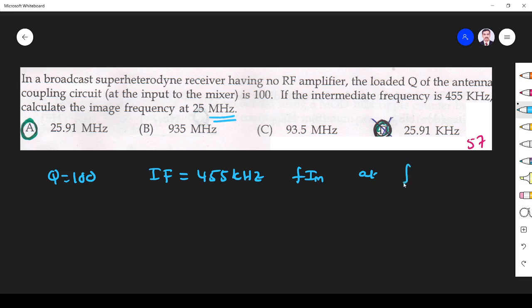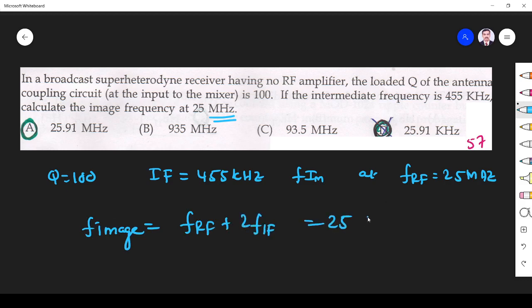So the received frequency FRF is 25 megahertz. Right? So we know the relationship in superheterodyne receiver is F image is equal to FRF plus 2FIF. FRF is 25 megahertz. 2 into FIF, that is 2 into 455 kilohertz.